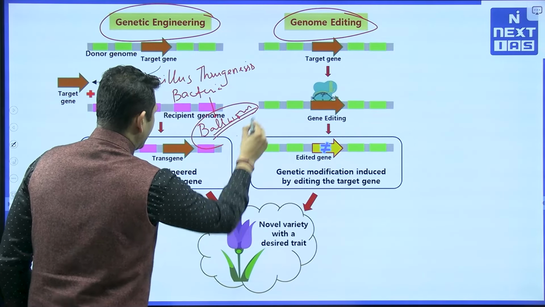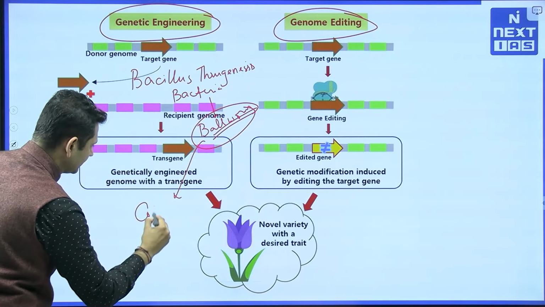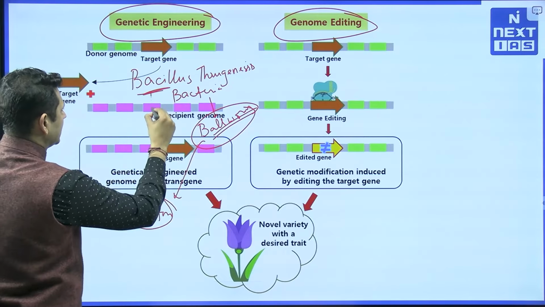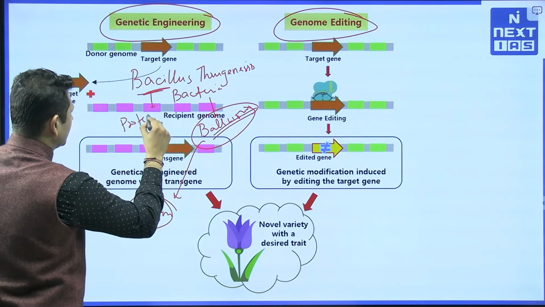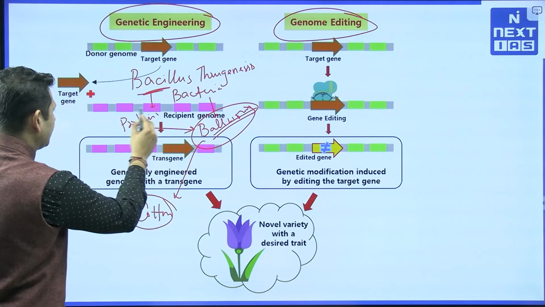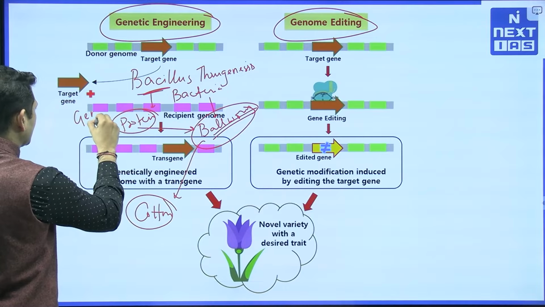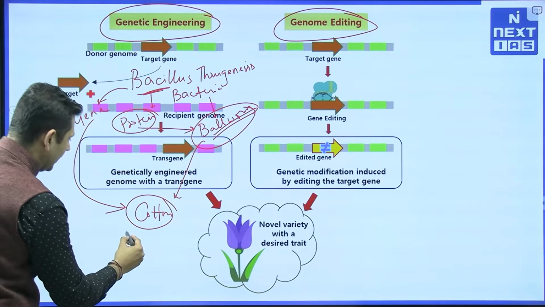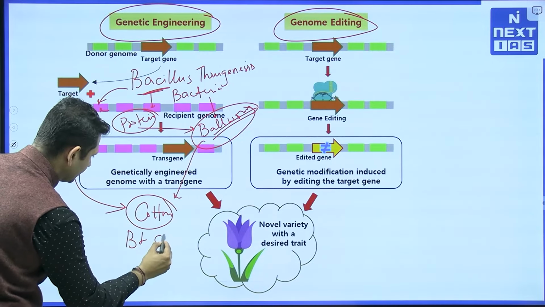Now bollworm actually affects cotton. So the protein of Bacillus thuringiensis that killed these bollworms, we extracted that particular gene from this Bacillus thuringiensis and we put that in the cotton plant and it became BT cotton.